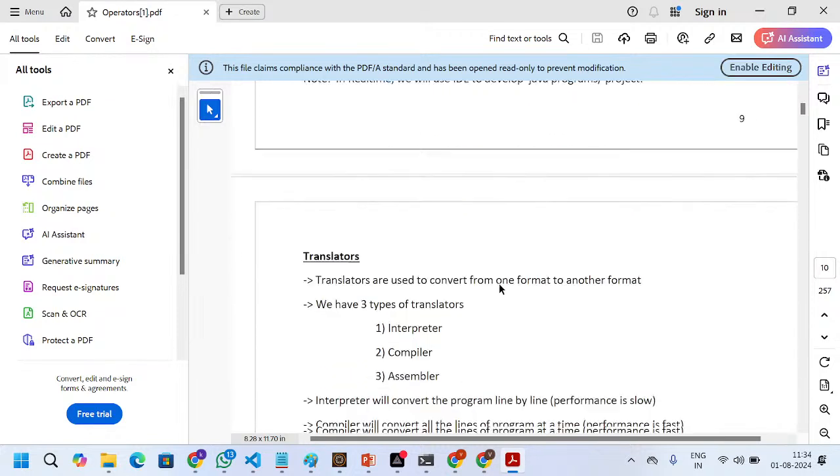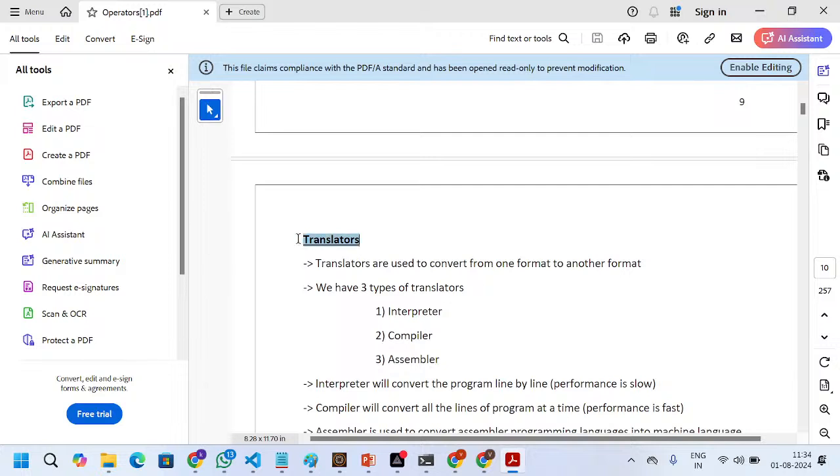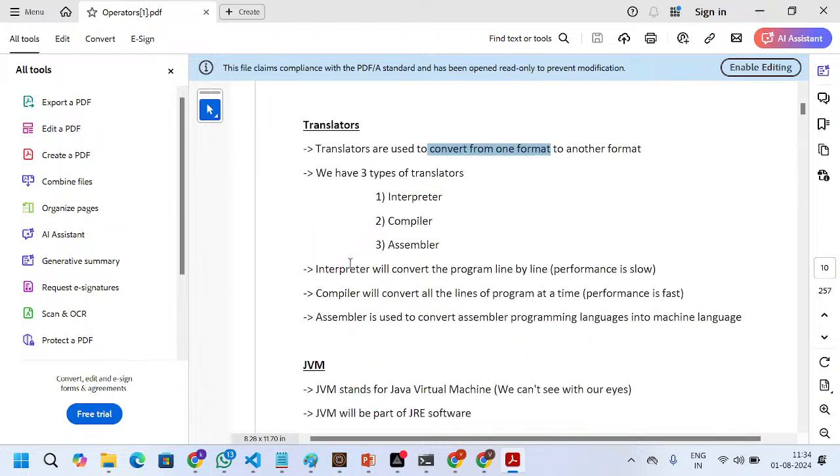Next, translators. We have three types of translators in Java: interpreter, compiler, and assembler. The main purpose of a translator is to convert one format to another format, any format to another format. Here we have the interpreter, which converts the program line by line.